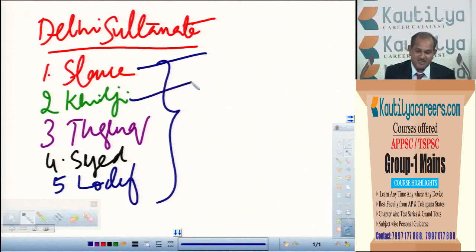In Khiljis, one important ruler was Alauddin Khilji. He was very famous for his administrative reforms. Some market reforms also he made, administrative reforms also he made. So personality-wise, here we have to study about him.